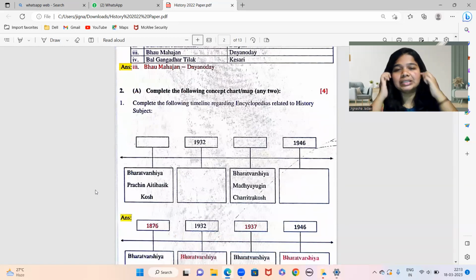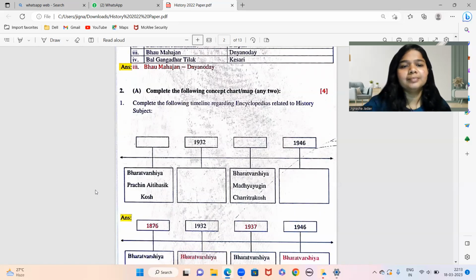See, it is so easy. Like history, as I said in the board paper pattern video also, it is one of the most scoring subjects. You can easily score full marks in history if you write it properly. Okay, coming to sub question 2A.